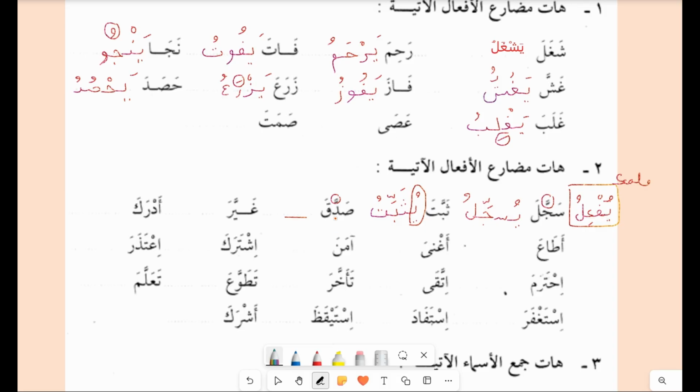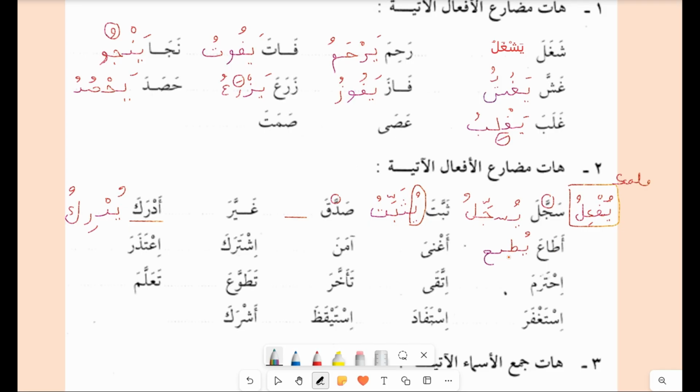Yuf'ilu. Yusaddiqu, yughayyiru. Adraka: so now we have a different one, yudriku. These types of verbs will also take the same scale. So what is the structure here? Yudriku with a kasra. Ata'a, it's the same. Ata'a, adraka, same. So what will you do? It is yuti'u. So this alif has changed to ya.